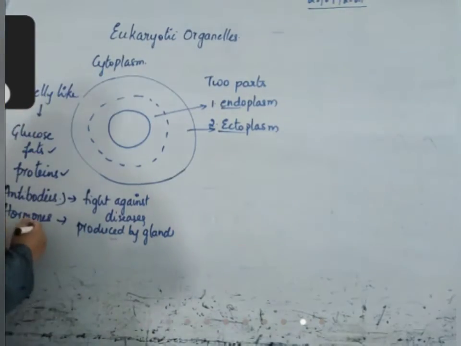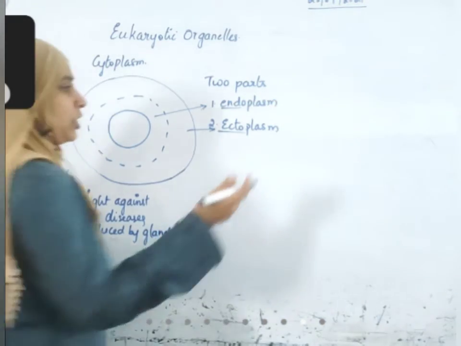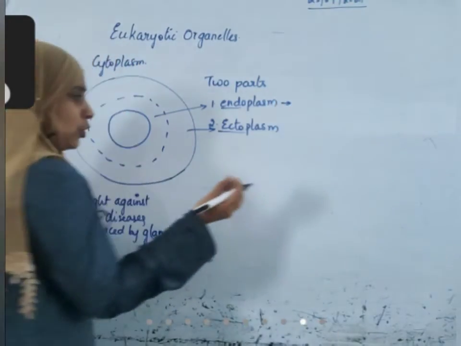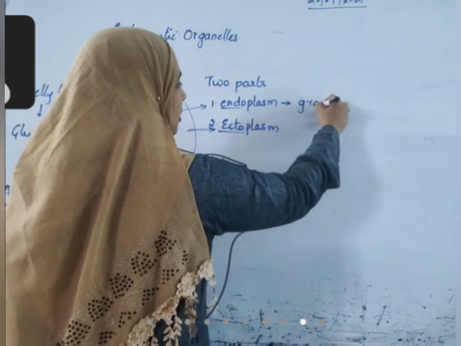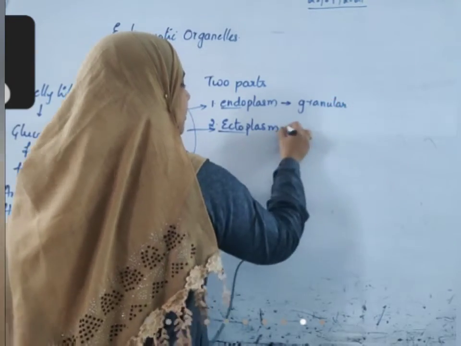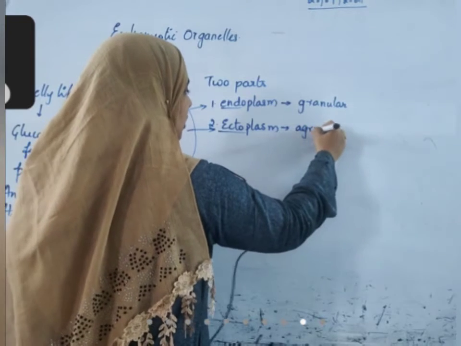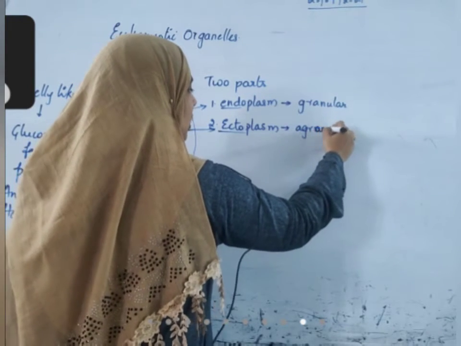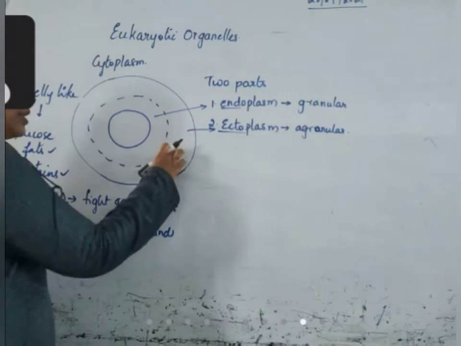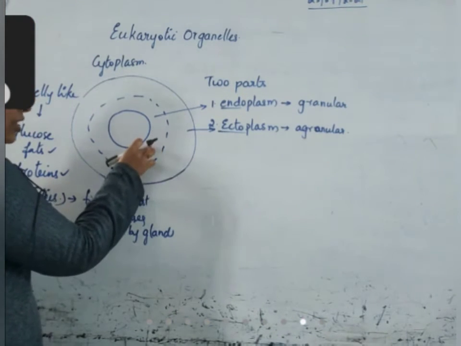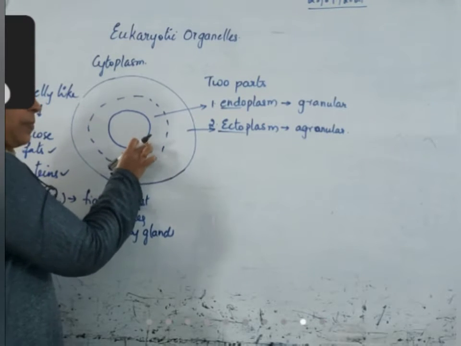In this endoplasm, I told you, all those starch molecules, fat molecules, and protein molecules form small granules and they are present more in endoplasm. So it looks granular, whereas ectoplasm is agranular. There are no granules. So in this region, you will see no organelles. In this region, organelles. In this region, no granules. In this region, granules are present.